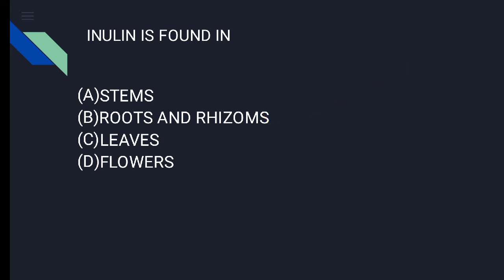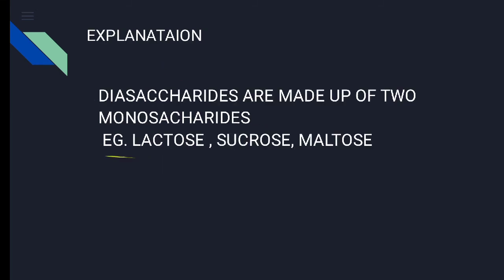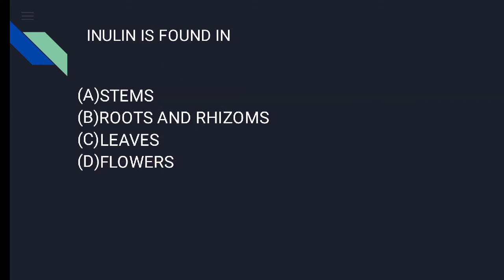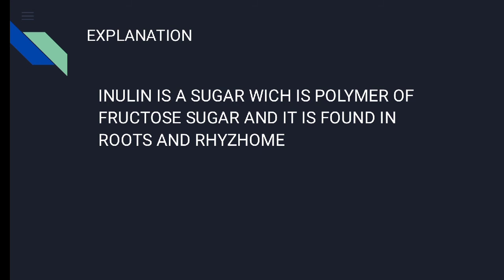Inulin is always found in the roots and rhizomes of the plant, not in stem, not in leaves, not in flowers. Inulin is a sugar which is a polymer of fructose and it is found in roots and rhizomes. So it is made of fructose sugar.